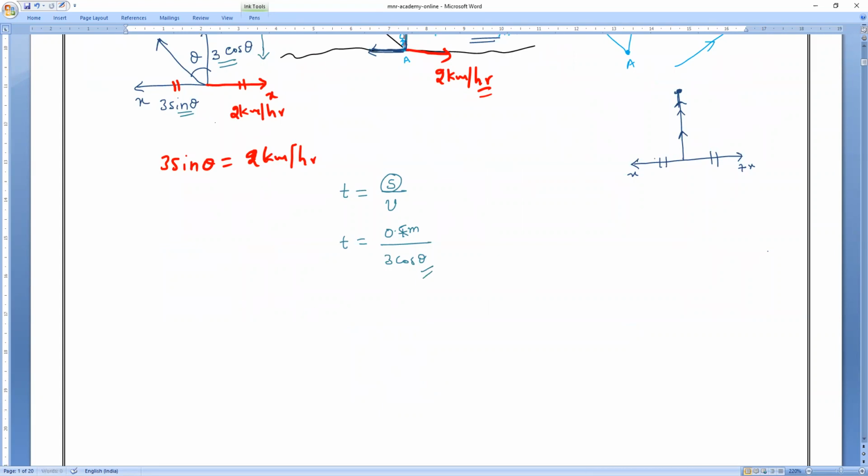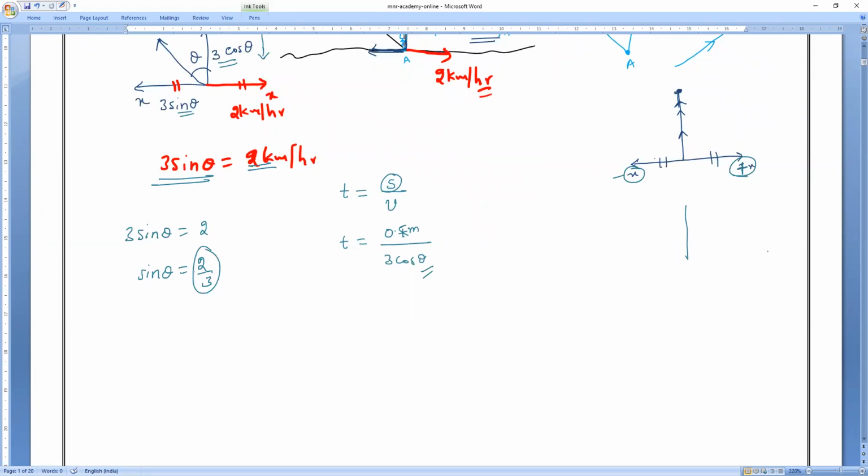We know that if he is able to swim perpendicularly, minus x is equal to plus x. That is the conclusion we know. Yes or no, guys? So minus x is 3 sin theta and plus x is 2. So I will write 3 sin theta is equal to 2. From that, sin theta is equal to what, guys? All of you respond. Sin theta is equal to 2 by 3.